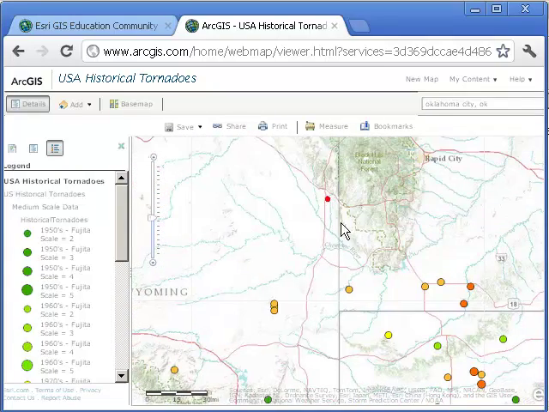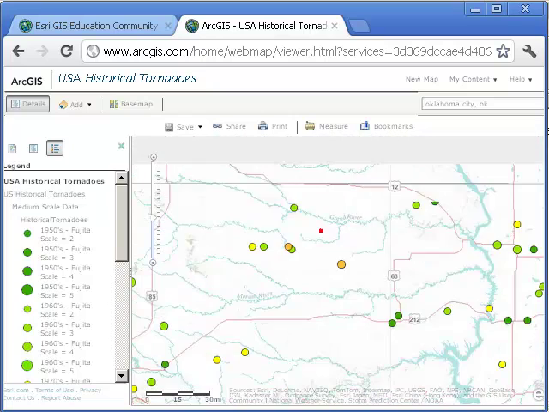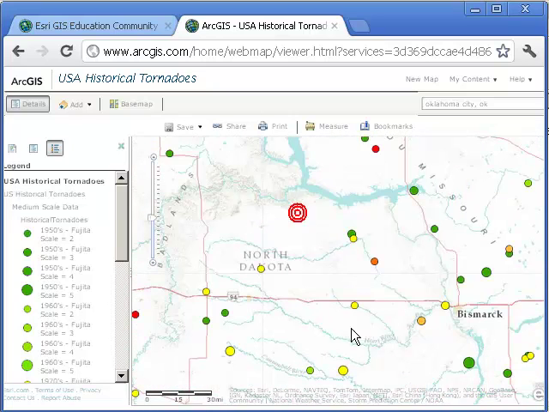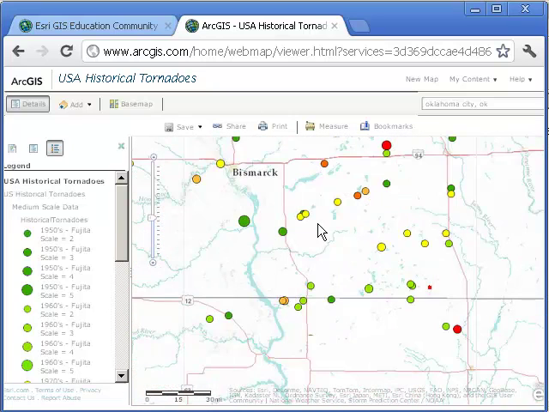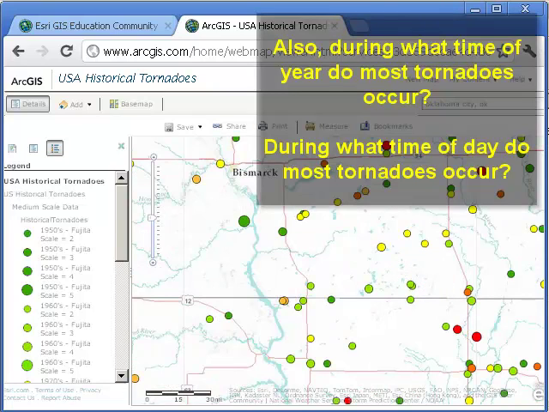So let's go ahead and compare where we've been looking to a place like North Dakota. Okay, there are some tornadoes up in North Dakota. Seems like a little bit less, though, than Oklahoma. Why is that? During what decade do you estimate that more tornadoes occurred than any other, based on this map?